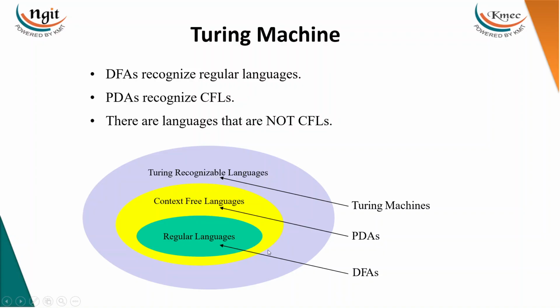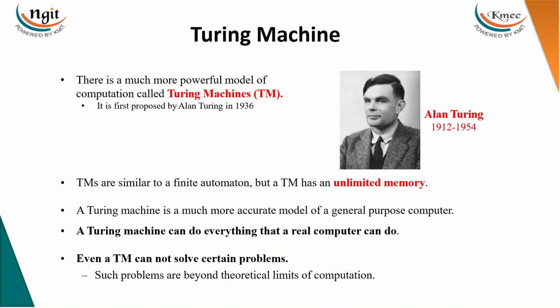Regular languages are accepted by finite automata, context-free languages by PDAs, and Turing machines are going to recognize the Turing recognizable languages. Of course, there are some languages which are not context-free. Those are going to be recognized by Turing machines. We can say that the Turing machine can accept all the languages like regular, CFL, and Turing recognizable, recursive enumerable languages. So first, who developed the Turing machine?